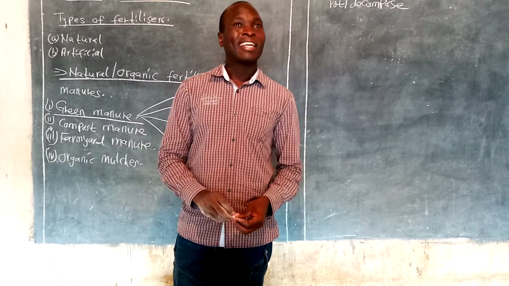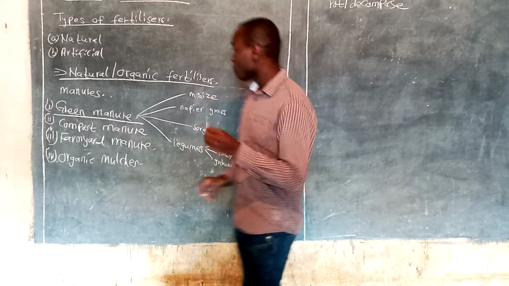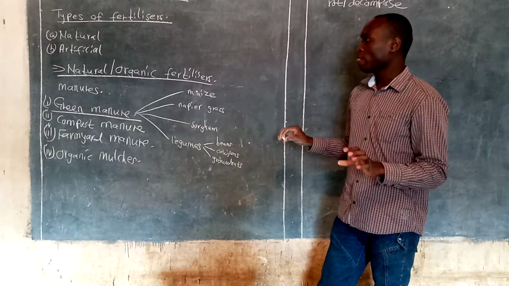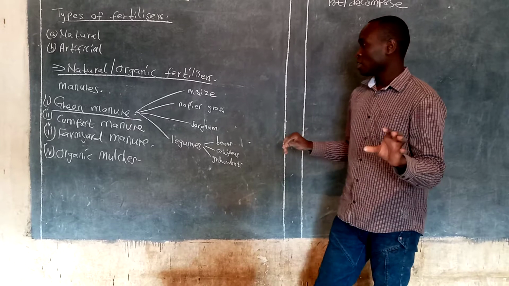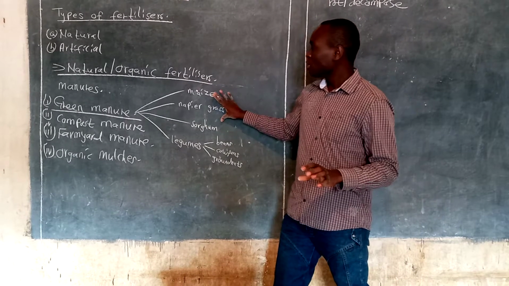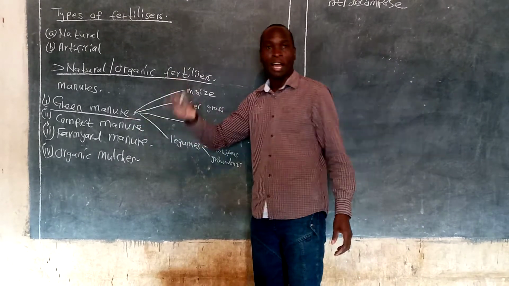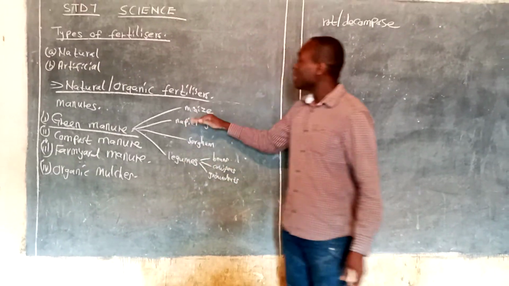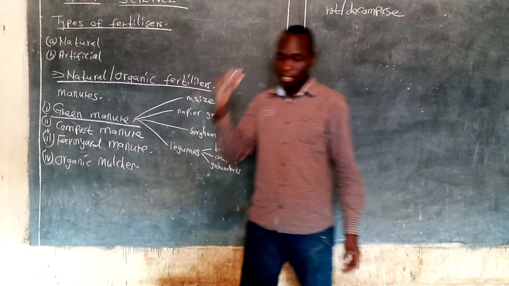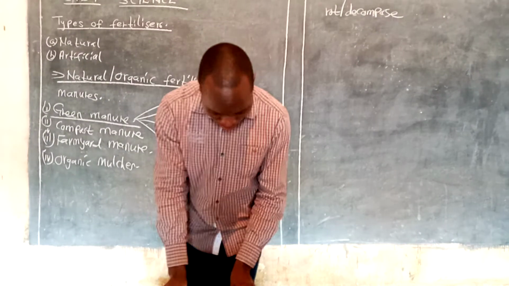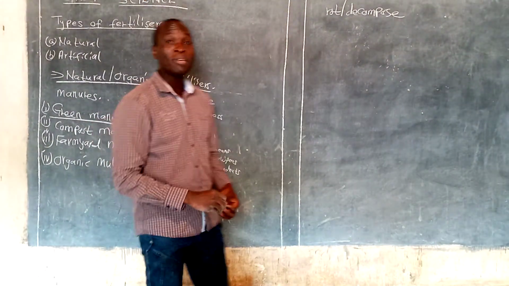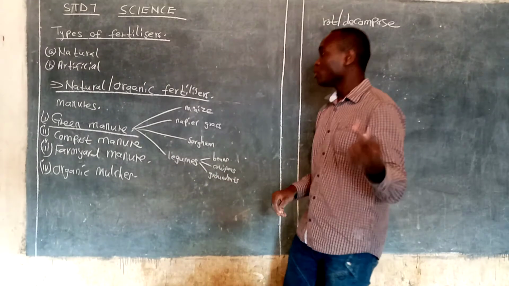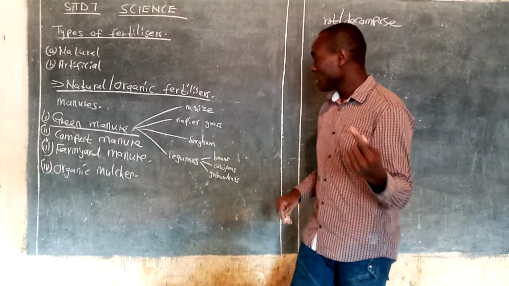Now let me look at the characteristics of plants to be used in making green manure. What are some of the qualities that the plants used for making green manure should have? That's what we call qualities of plants to be used in making green manure. And number one, we are saying that they should be leguminous. Just as you have said here, legumes.